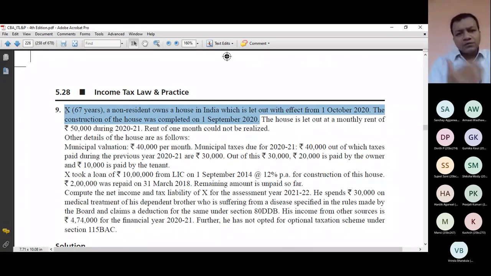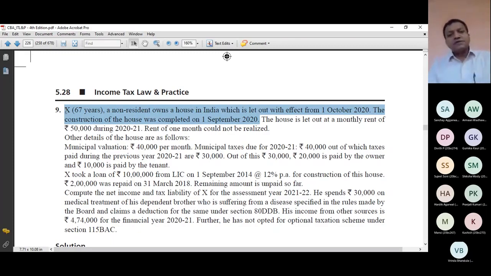Whenever my house is completed today but is not let out from today and is let out after some months, the period during which it was complete but not let out was either a period during which it was occupied by me, or a period during which it was not occupied by me, purely vacant.